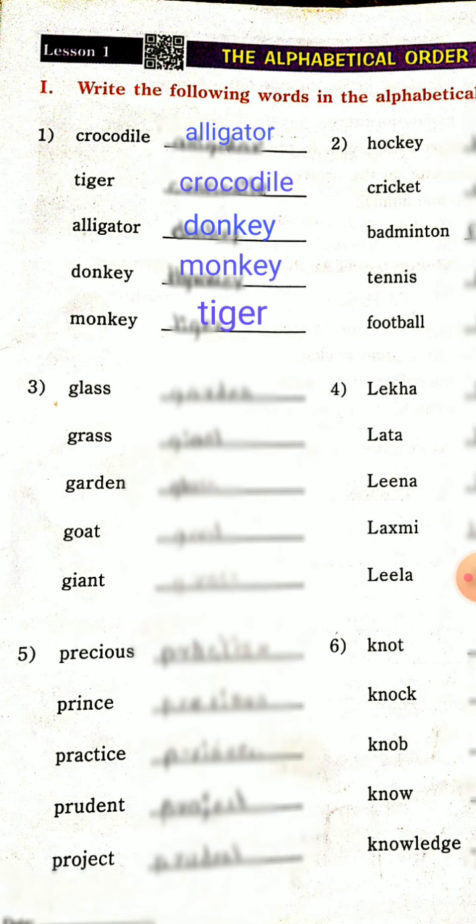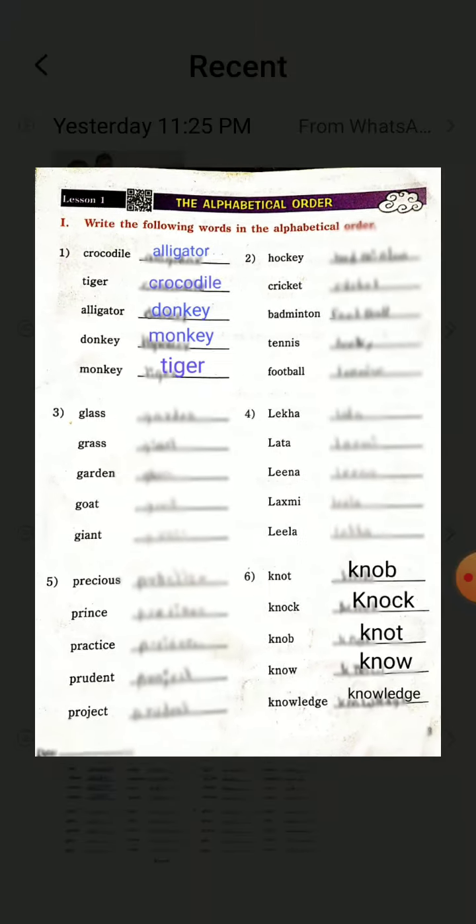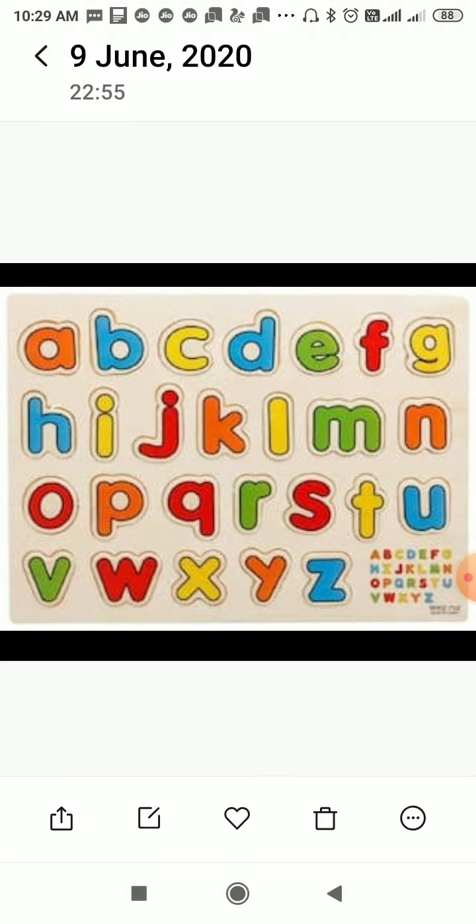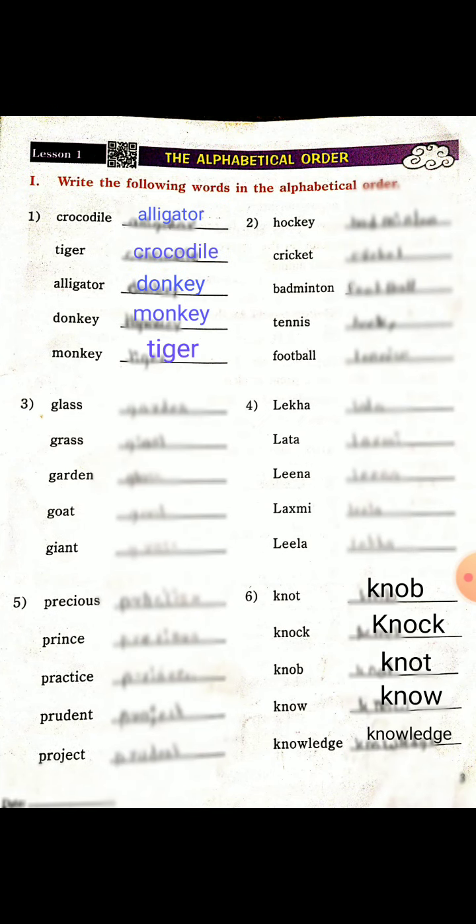As I told you, in that word group we want to search for the first A word. The first alphabet is A, so we want to check for A's word. It is the third word. Alligator begins with A. So we write alligator first in alphabetical order. That word goes first in this word group.